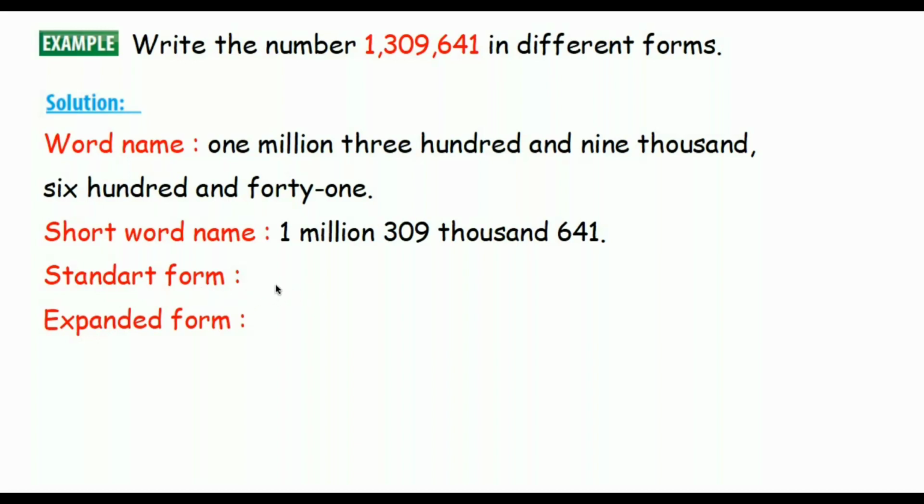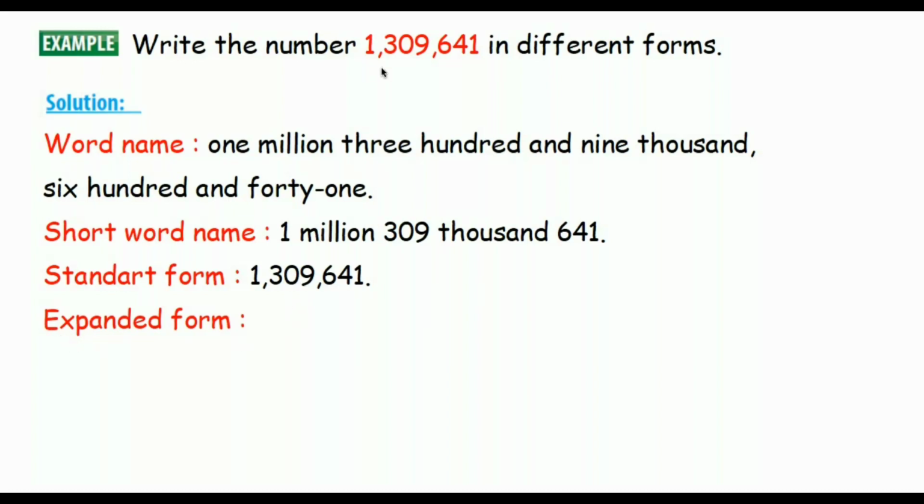Standard form. What's standard form? Standard form means the same as your number. You write your number 1,309,641. That's it.